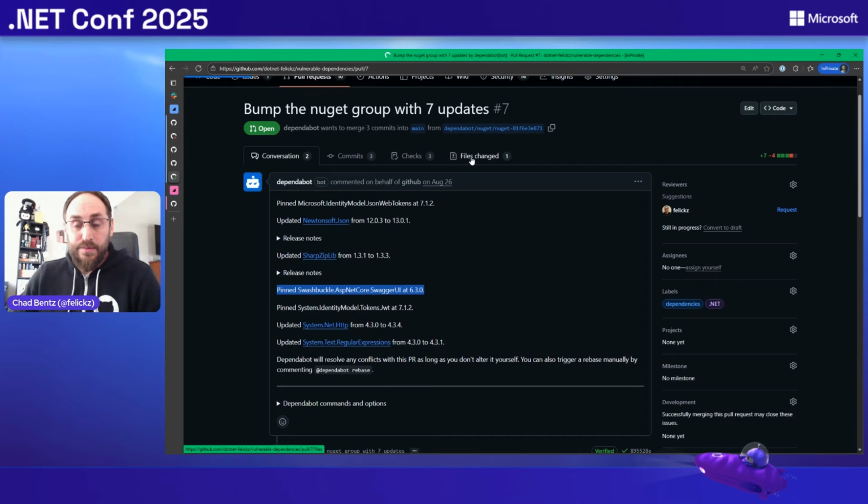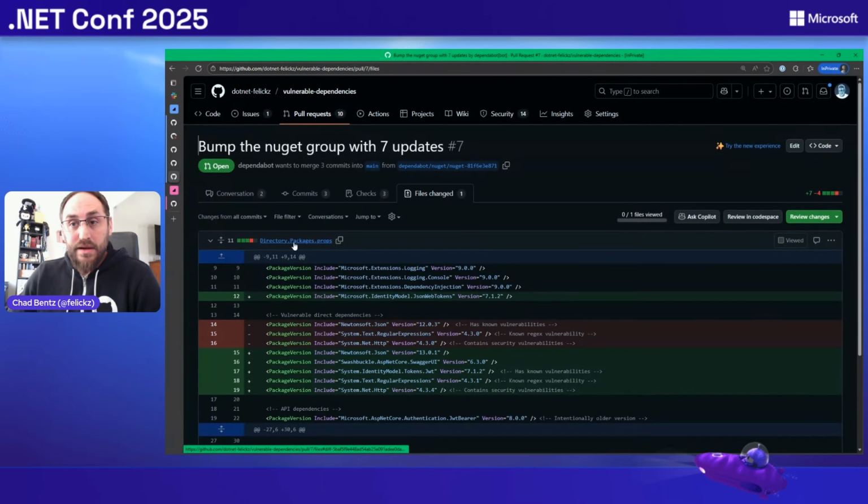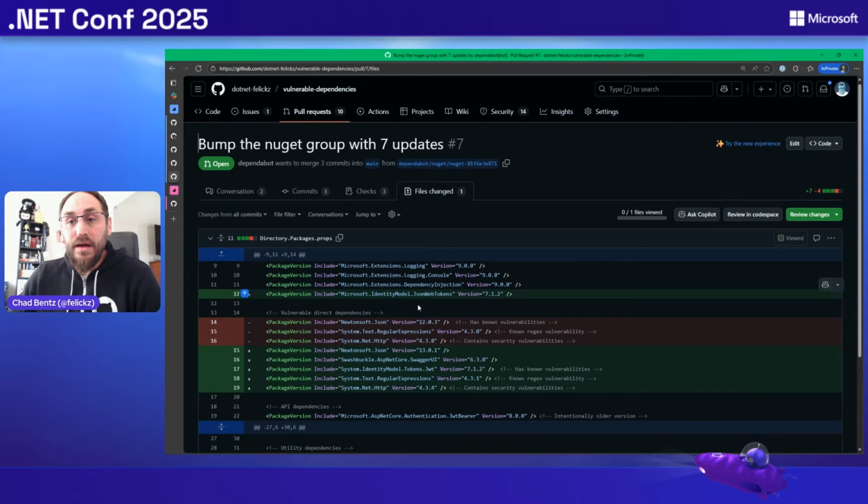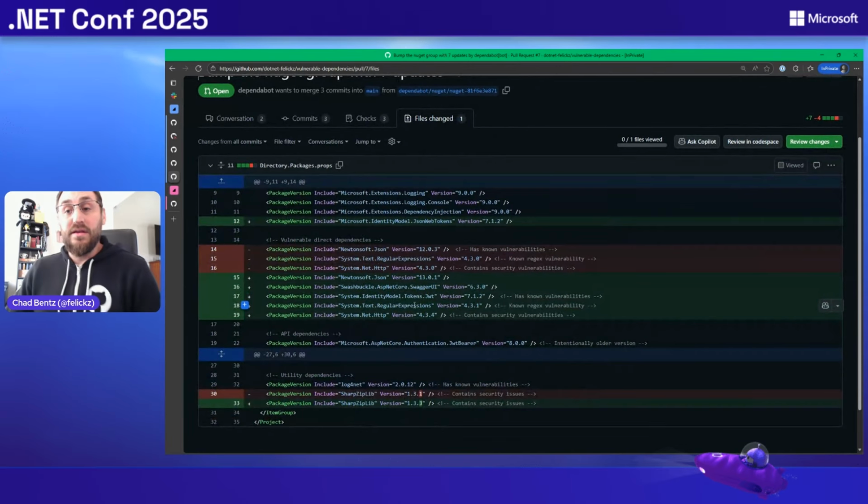You can see that Dependabot PR here is updating this Directory.Packages.props XML using central package management on this repo. So that's fully supported now by Dependabot, and a really awesome feature. So go turn that one on.